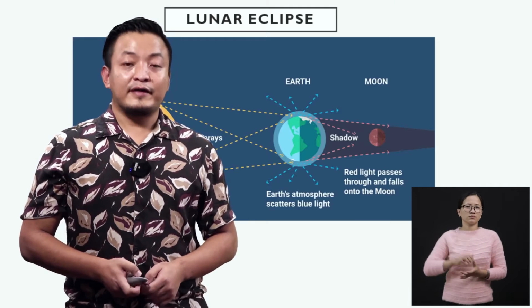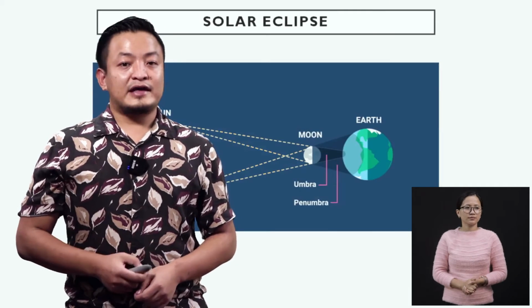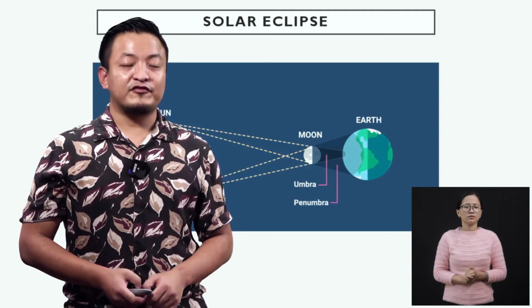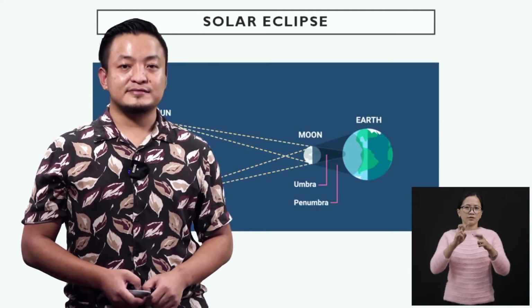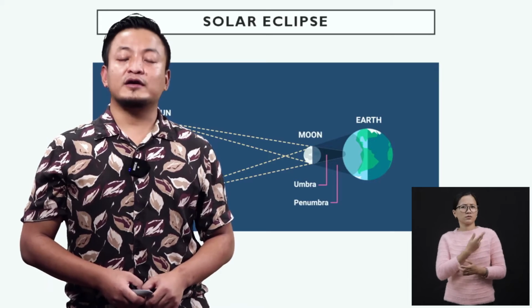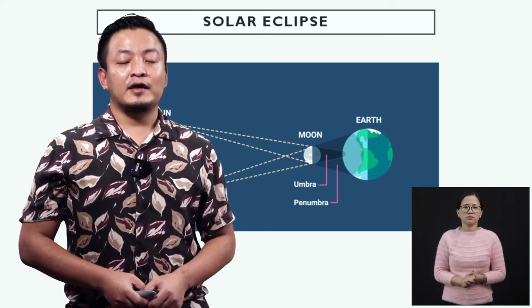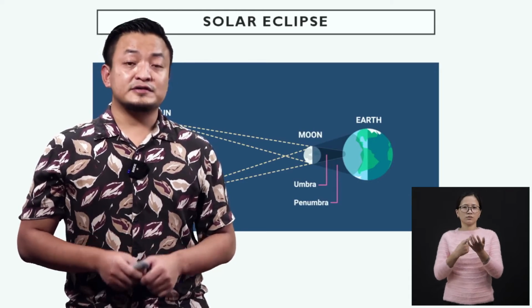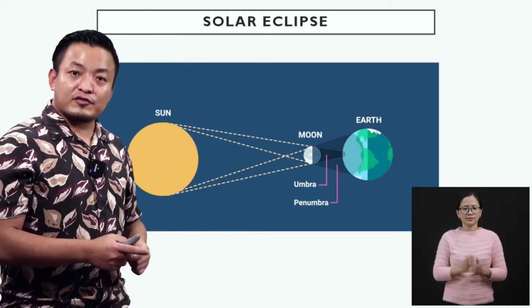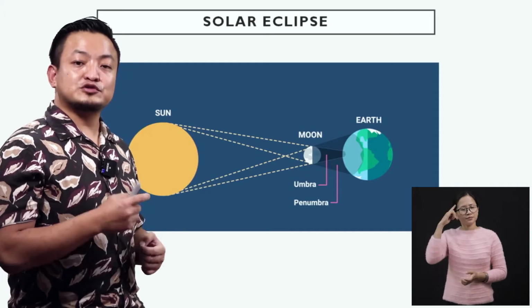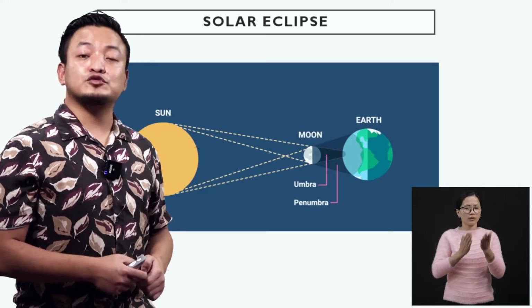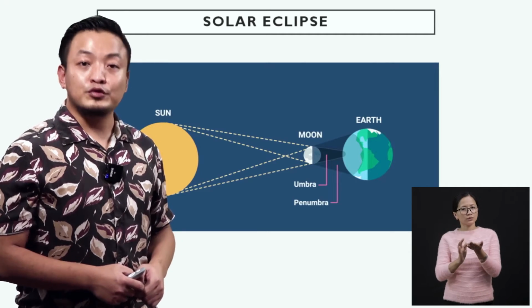Okay? Now, let's see this. The second type of eclipse which has an effect on us is the solar eclipse. Now, dear students, remember, solar eclipse occurs when the Earth passes through the shadow of the Moon.